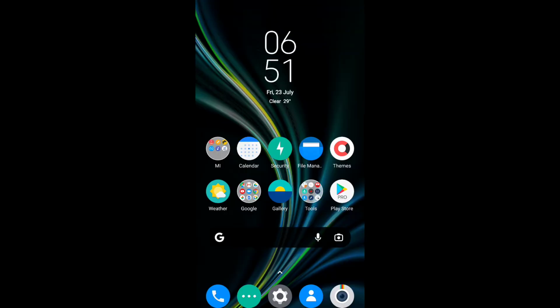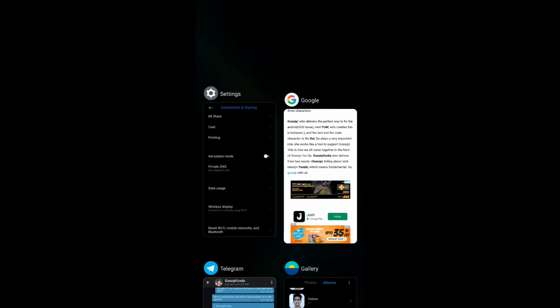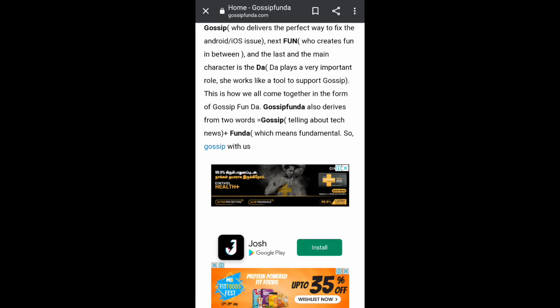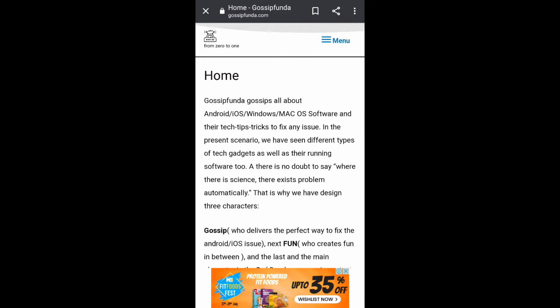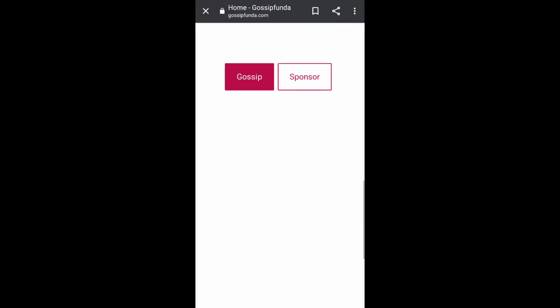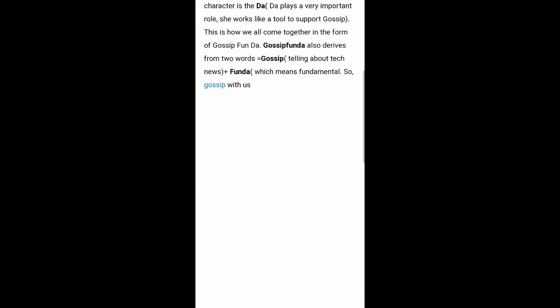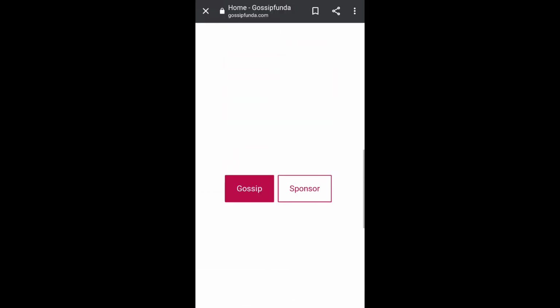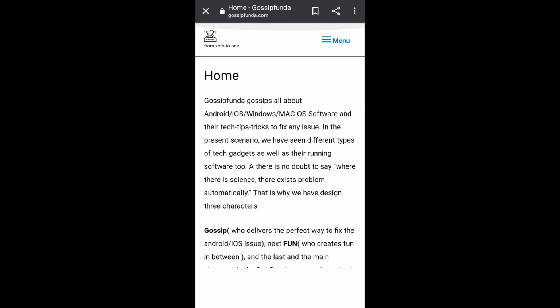And now I will go back to the Gossip Funda page, and as you can see, if I refresh, let me refresh. Yeah, there are no advertisements, all are gone. Even if I go to the bottom, there are no advertisements. So here is where DNS shines and plays its key role.